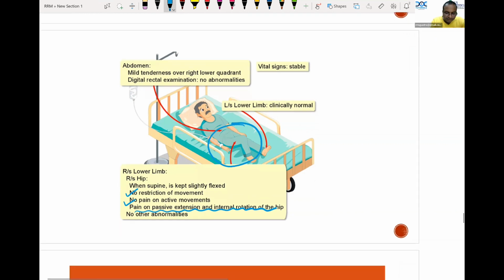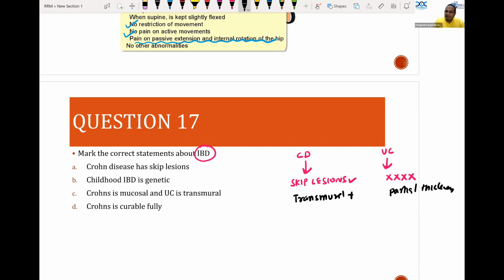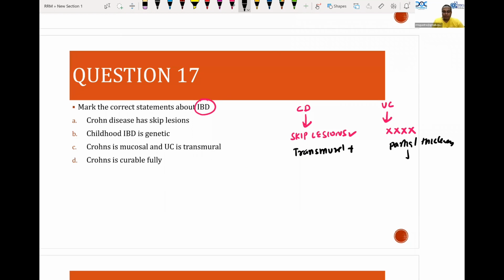So very simple, the easy question that is about inflammatory bowel disease, differences between Crohn's disease and ulcerative colitis. Very simple, Crohn's disease has skip lesions, no doubt in that. Skip lesions are seen in Crohn's disease. Ulcerative colitis is a continuous involvement. And Crohn's disease involves transmural involvement, whereas ulcerative colitis involves partial thickness. You know very well, ulcerative colitis involves partial thickness. So mark the wrong statement. Okay, mark the wrong statement.